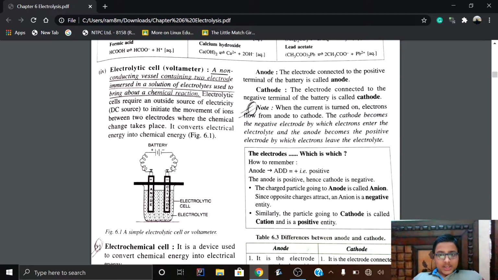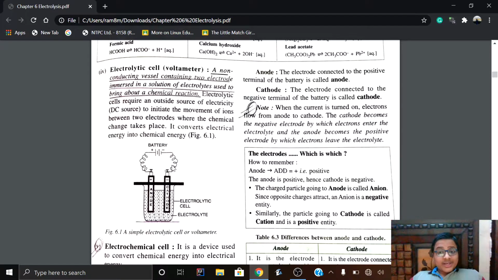Now the confusion arises: the electrolytic cell, or voltameter. Take a look, students, that a voltmeter is different and a voltameter is different. A voltmeter is used to find the potential difference in an electric circuit, whereas a voltameter is the electrolytic cell.